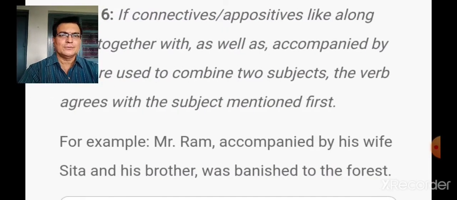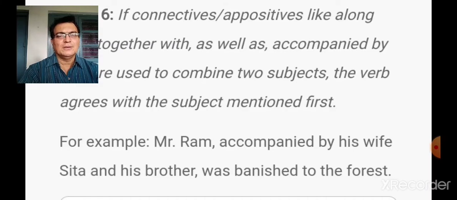Very important rule here. If connectives, appositives like along with, together with, as well as, accompanied by are used to combine two subjects. What are those? Along with, together with, and remember appositives, as well as, accompanied by. If they are used, the verb agrees with the subject mentioned first.